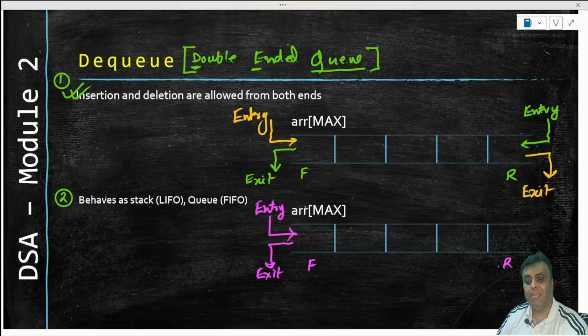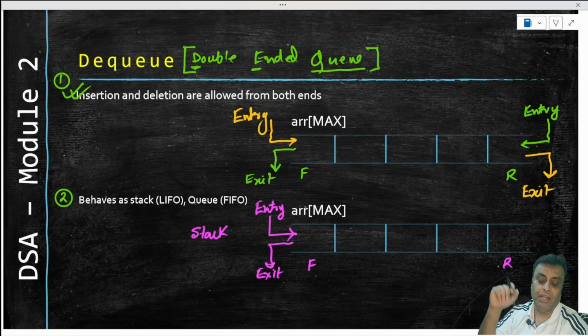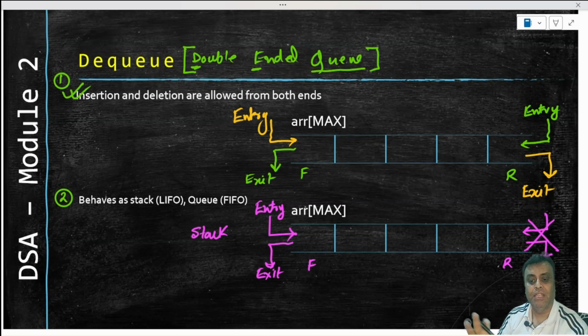If this is the case, then we are talking about a stack here. If you imagine this entire horizontal structure as a vertical structure, you will understand that it behaves like a stack: the front behaves as the top of the stack, and at the top of the stack we are allowed to enter and we are allowed to exit only from the top. So if the front starts behaving like a top and you have prohibited the entry and exit from the other end, then the DQ starts behaving like a stack, right?